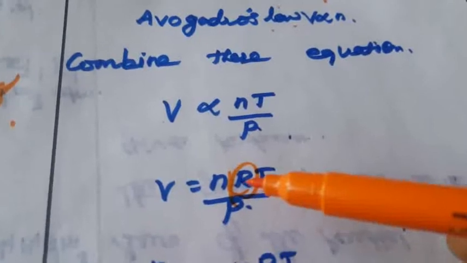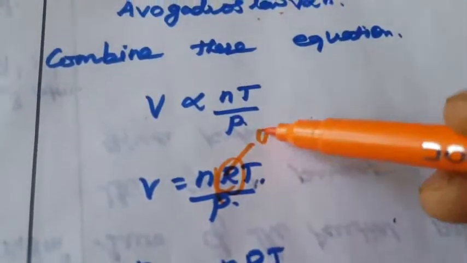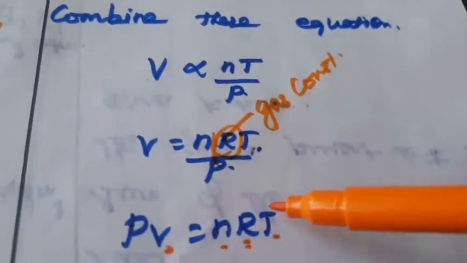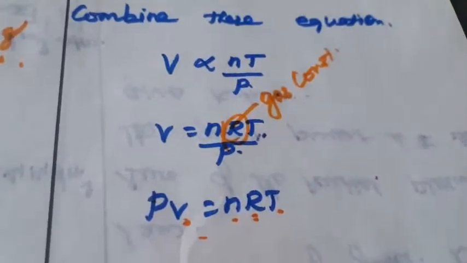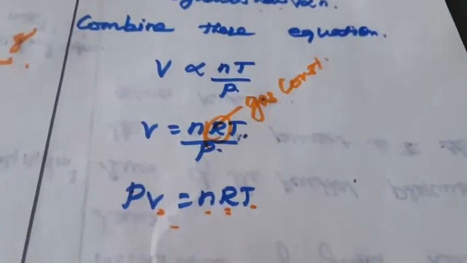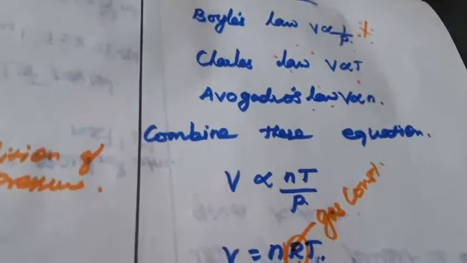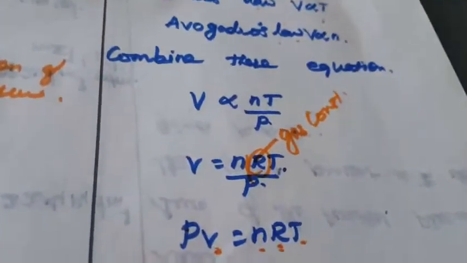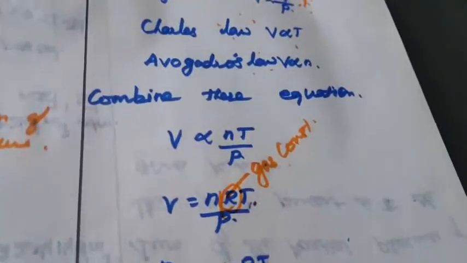R is equal to gas constant, right? So V is equal to nRT by P, that is PV is equal to nRT. This is called the ideal gas equation. What is meant by ideal gas equation? If the gaseous molecules satisfy the condition PV is equal to nRT, that is called the ideal gas equation. R is the proportionality constant, or the gas constant.